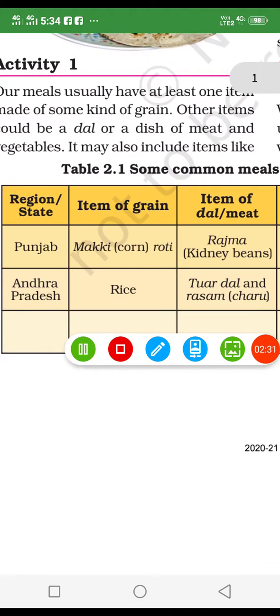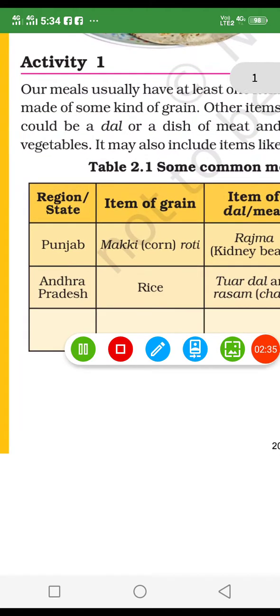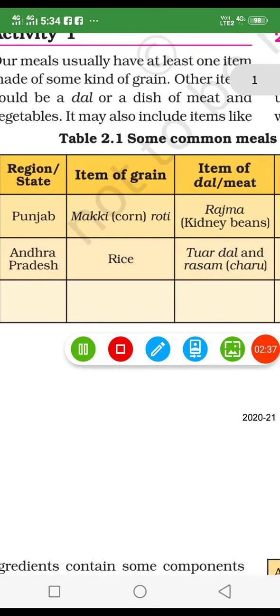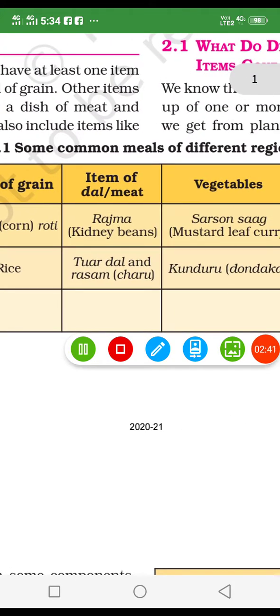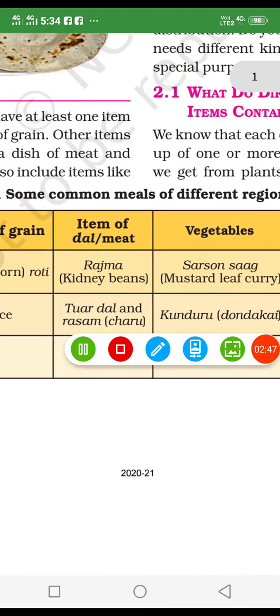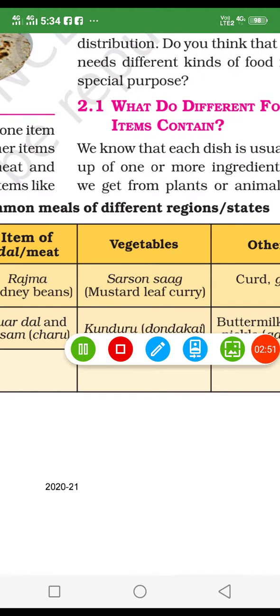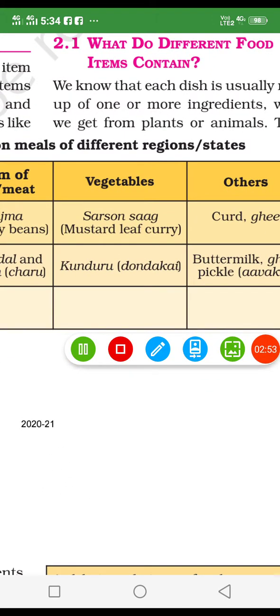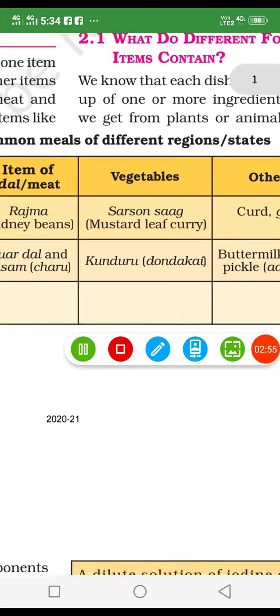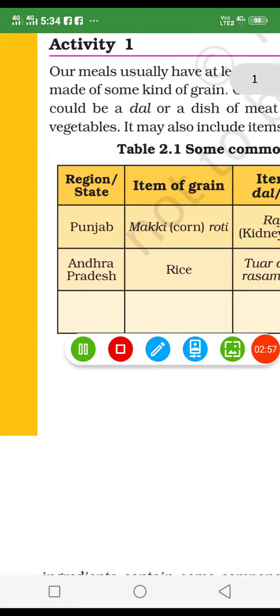And different states take different dishes. In Punjab they like makki roti, in Andhra Pradesh rice roti, in Rajasthan cereals, wheat roti. The dal item is rajma in Punjab, tuer dal in Andhra Pradesh, and urad dal in Rajasthan. The vegetable is sarson ka saag in Punjab, and kunkuda in Andhra Pradesh.